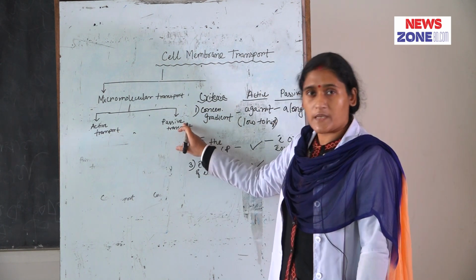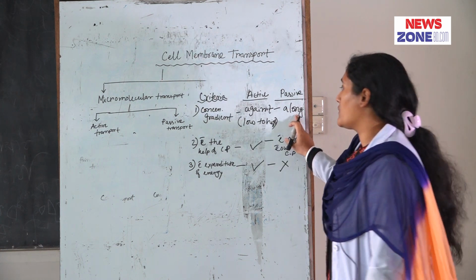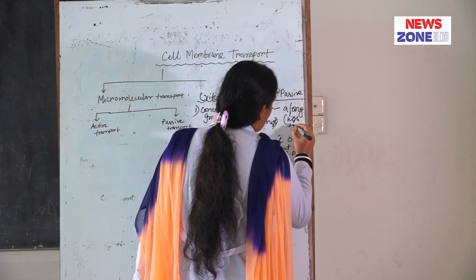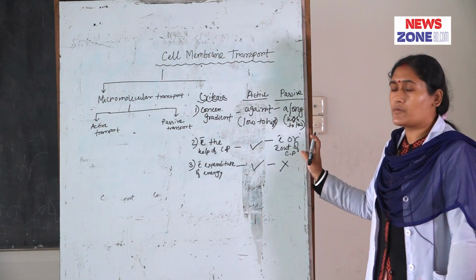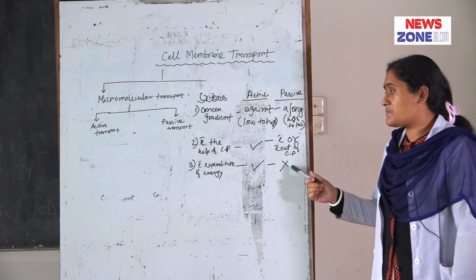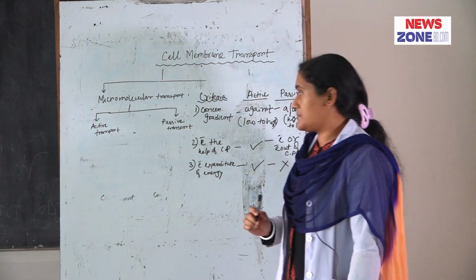And what is passive transport? Movement of a molecule along the concentration gradient, that means high to low, with or without help of carrier protein. This is passive transport, and in passive transport expenditure of energy is not needed.